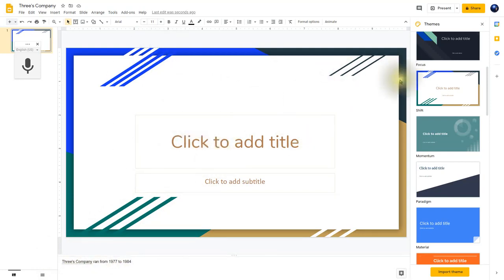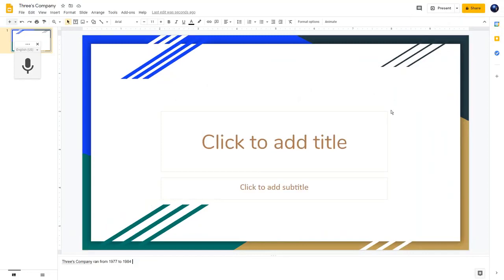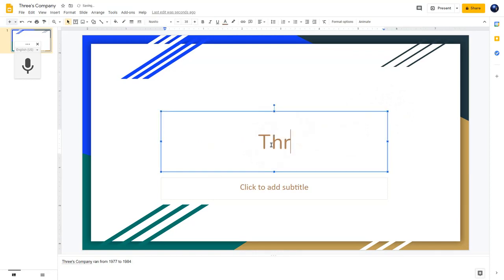Now that we have our theme, I don't need this sidebar any longer, so I'm going to click on this little X and close off the theme sidebar. Now we can begin working on our presentation. So first off, we need to click here to add a title. So Three's Company. I'm going to customize this to make things stand out a little bit better.